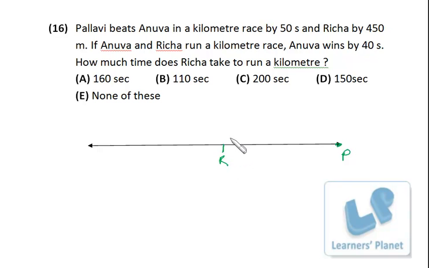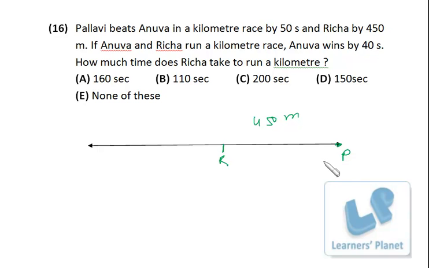Now this distance is actually 450 meter, right? Pallavi is beating Richa by 450 meter. That means when Pallavi reached the destination, Richa has yet to cover 450 meter. So this is the situation between Richa and Pallavi. Second thing, Pallavi beats Anuva in a kilometer race by 50 seconds, right? Now between Anuva and Richa, Anuva is faster, right? Anuva wins by 40 seconds. So Anuva is somewhere in between Richa and Pallavi, right?